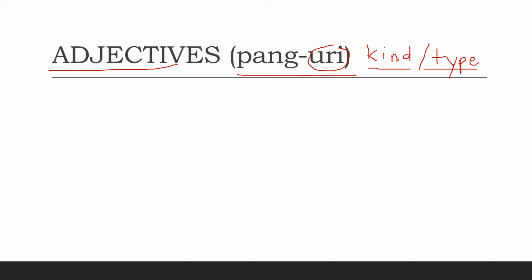And when we describe things, we tend to know the similarities and differences of that thing. That's why we can create kinds or types. And that's what pang-uri is all about. So I'll introduce to you some adjectives here so that we're going to use these words in our examples later.